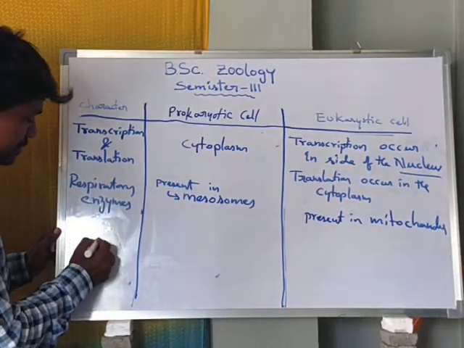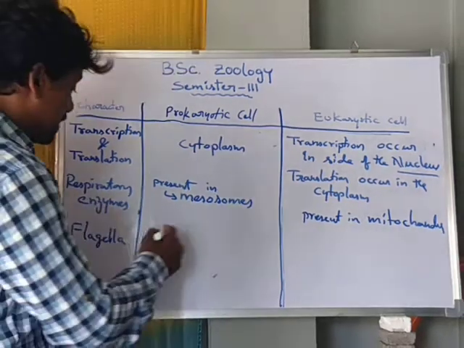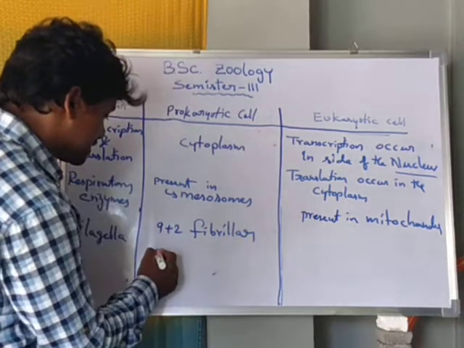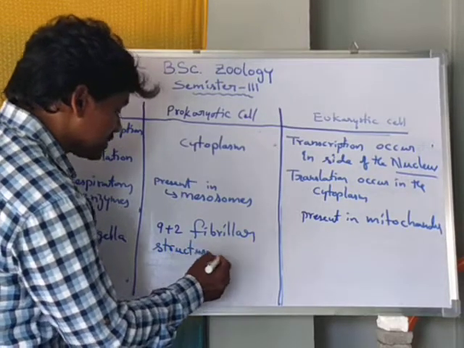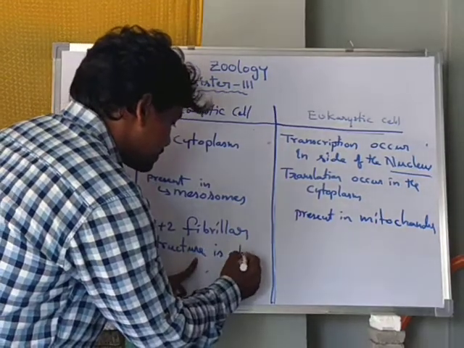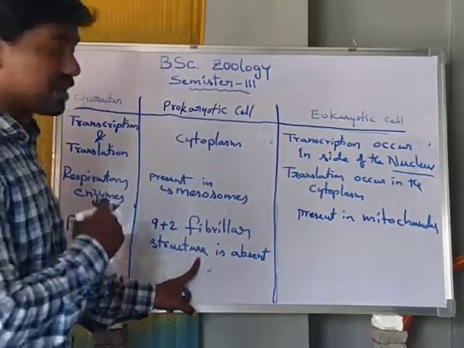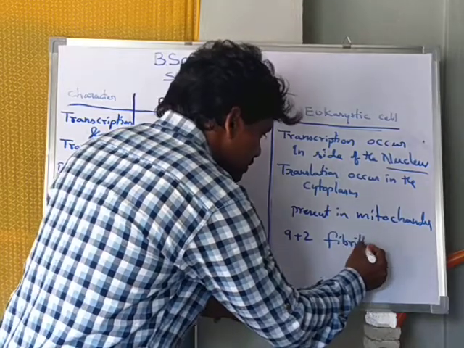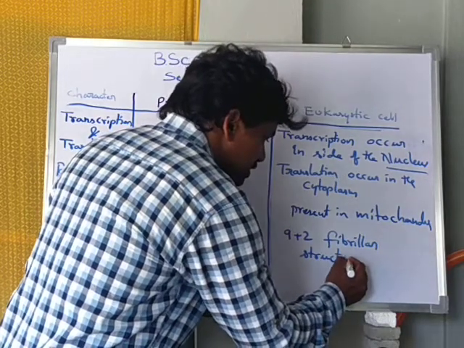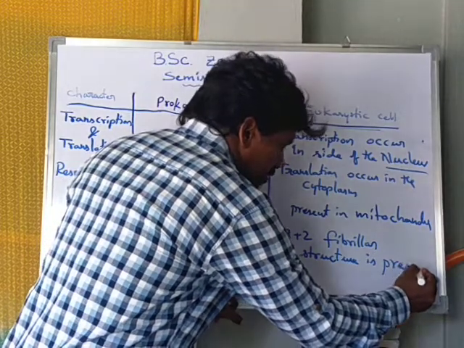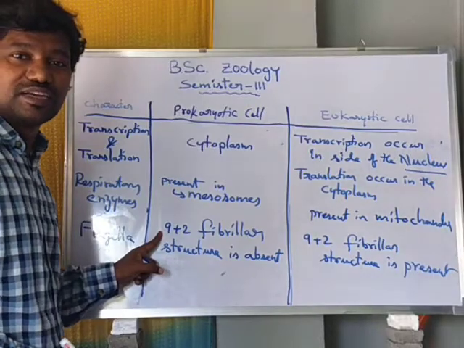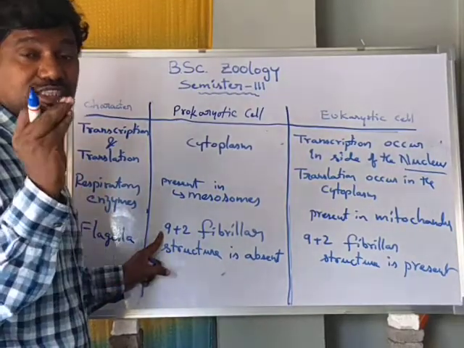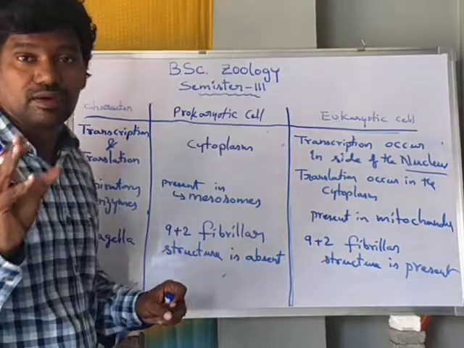Next, about flagella. Here the 9 plus 2 fibrillar structure is absent in prokaryotic cell. In eukaryotic cell, the 9 plus 2 fibrillar structure is present.